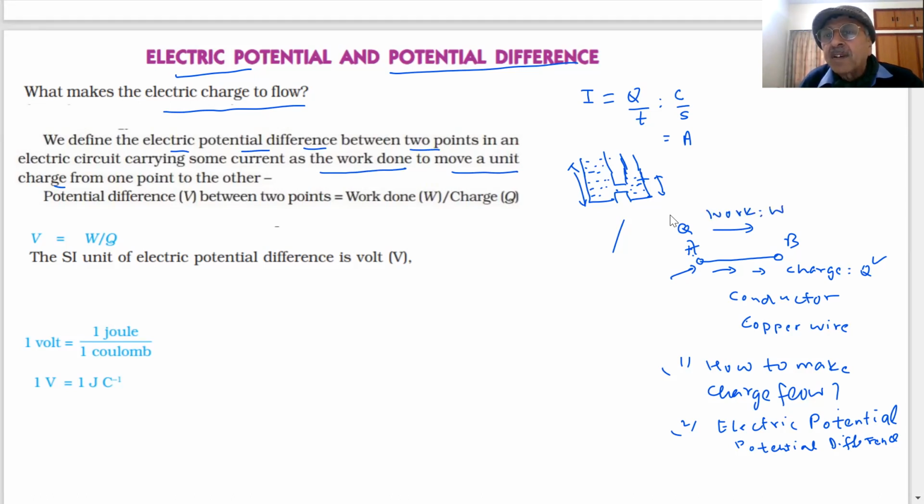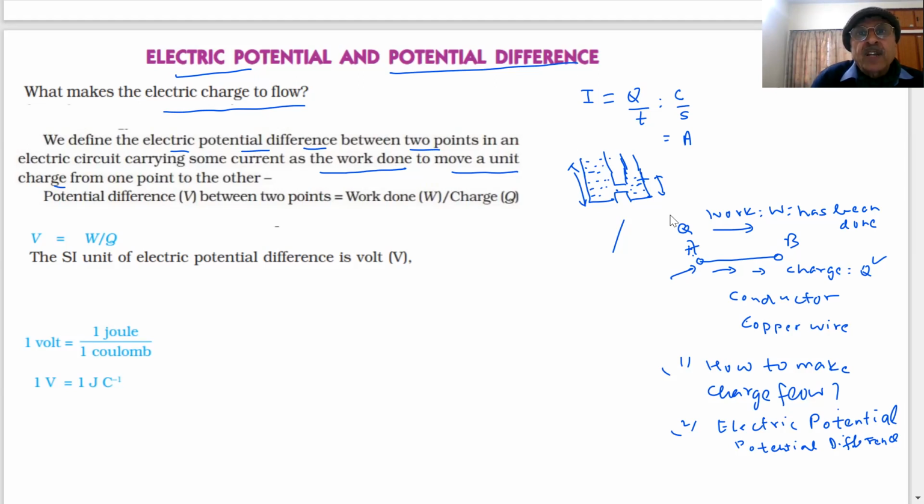What is required? Work. Unless I do the work, how can the charges move? Tell me. If you move something from point A to point B, students, you will have to do work. Yes or no? So work is required. Here I am talking of electrical work, because the charges are moving. So how much work is done in moving a unit charge from point A to B? That is what we call electric potential or potential difference.